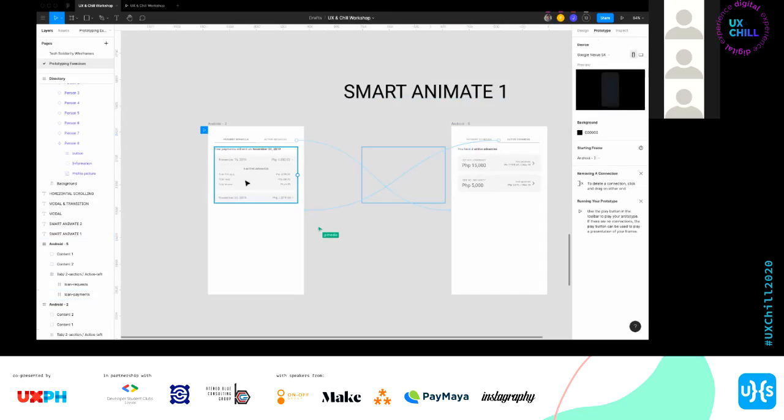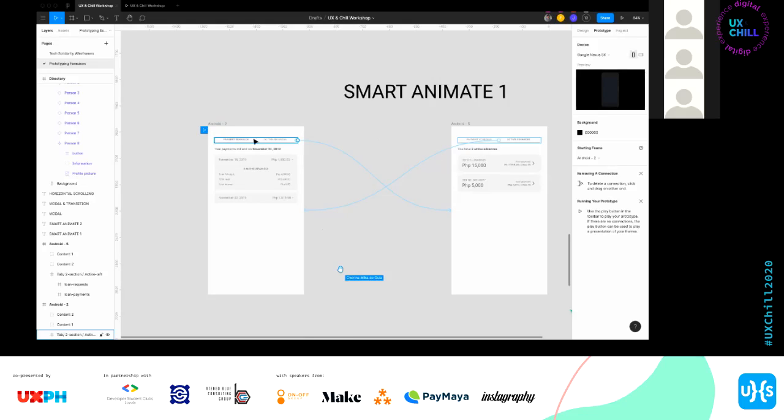Okay. Pag nagsa-Smart Animate kayo, one thing I always do is try to check kung naka-connect ba yung components. So the thing you can do for that is just hover on it. And then if nakikita nyo yung sa other screen na meron ding box, it means it's connected. So the fact that may light screen dun sa tab ko sa taas means it's the same group name.